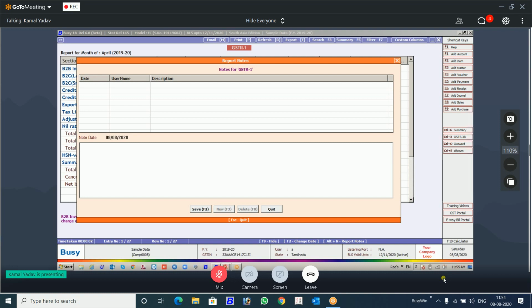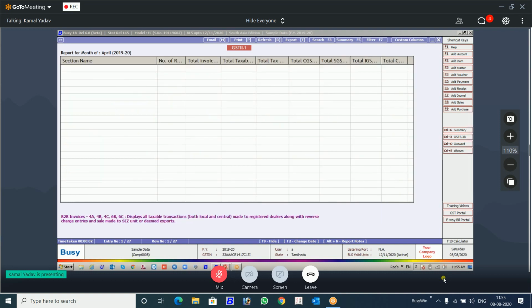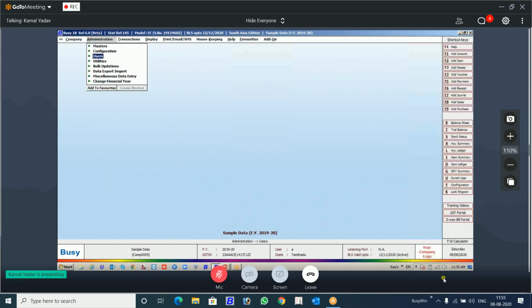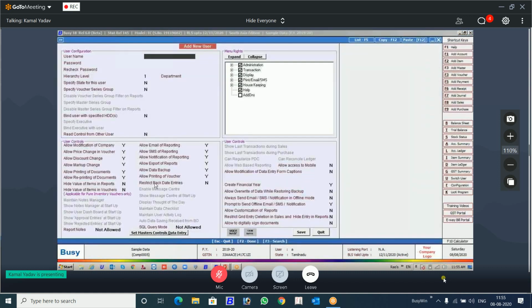This is the difference. Now, what about the security purpose? You might be thinking, what is the security behind this? Can anybody change the note or delete the note? It's not like that. We have given the provision for that. If you create a user, there is an option, reports note not allowed to view.